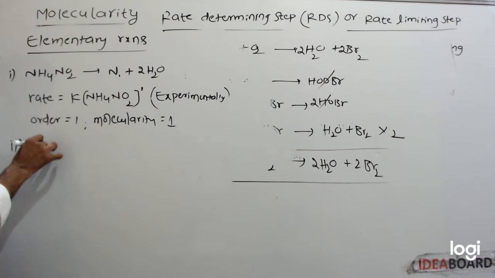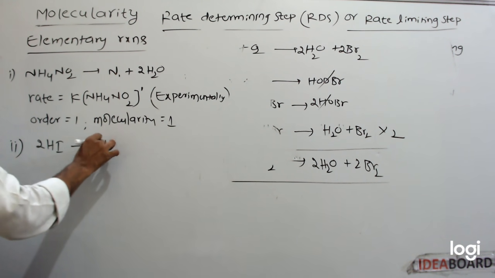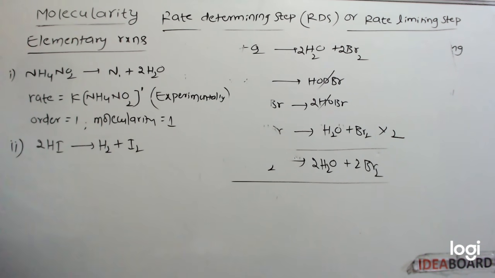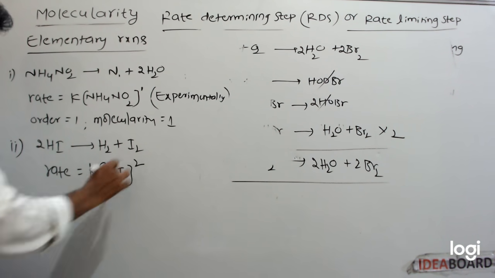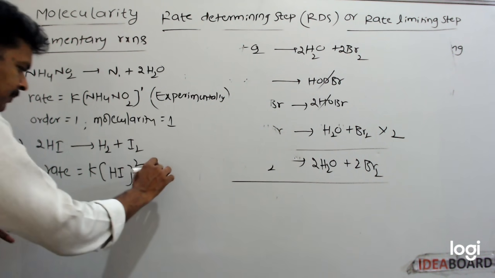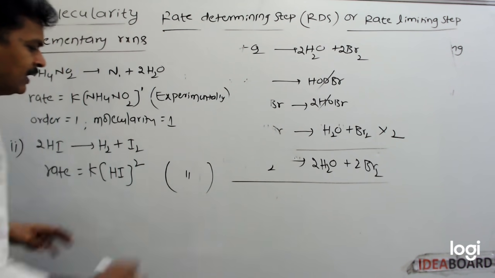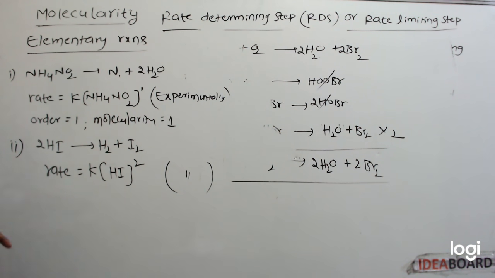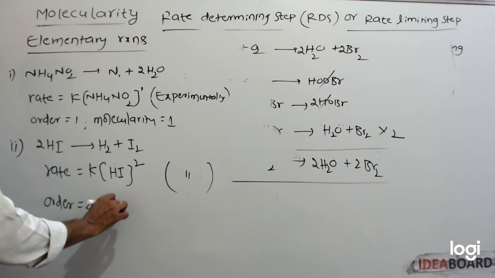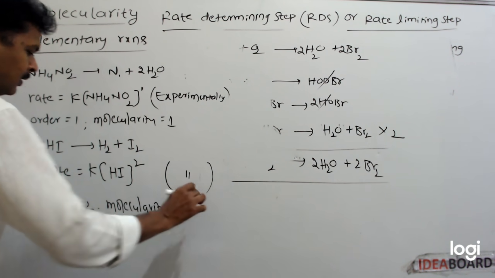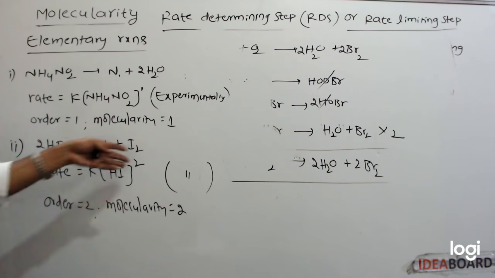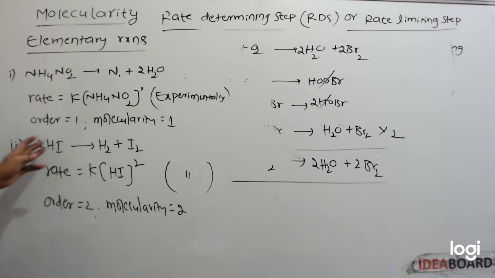See one more example. 2HI gives rise to H2 plus I2. For this reaction, rate is equal to K into HI concentration square. This is also obtained experimentally only. By seeing the equation we cannot write the rate law. So order is 2. Molecularity is also 2 because this is also an elementary reaction. This reaction takes place in a single step.